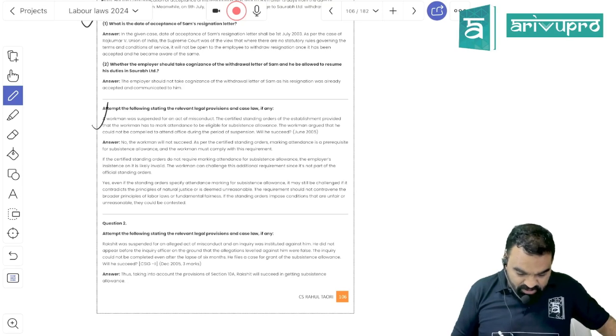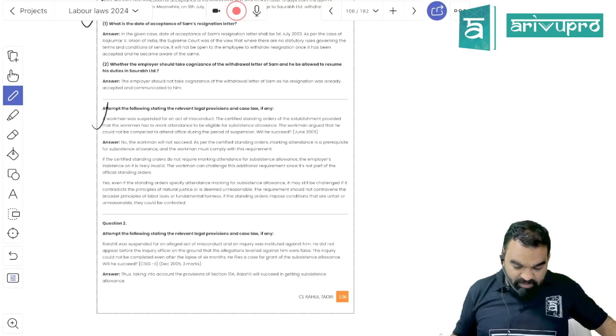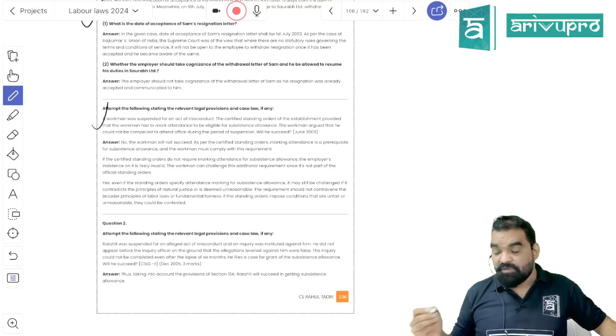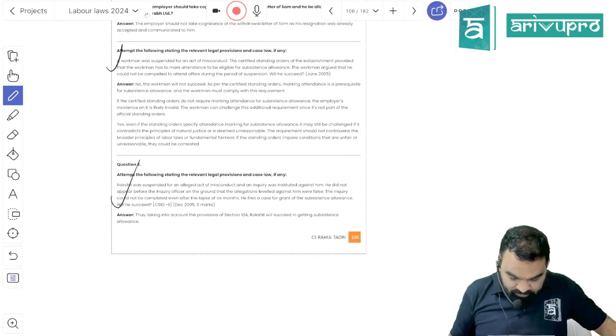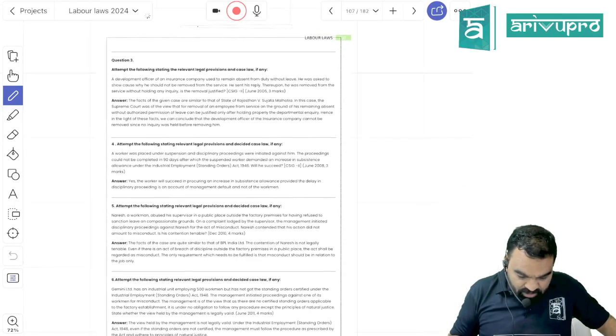The same question about suspension they have asked. If you are being suspended, will you be eligible for subsistence allowance? Definitely yes. 50% for the first 90 days. After that you will be eligible for 75%, right? Same suspension question they have asked.